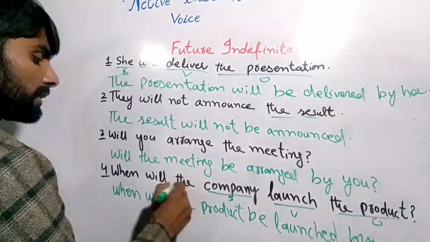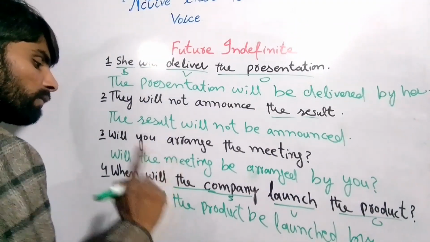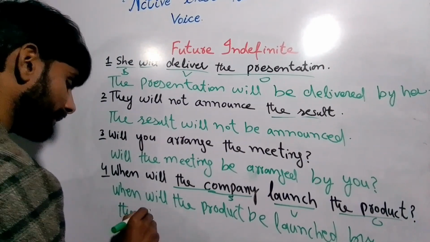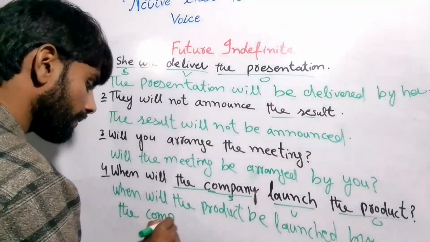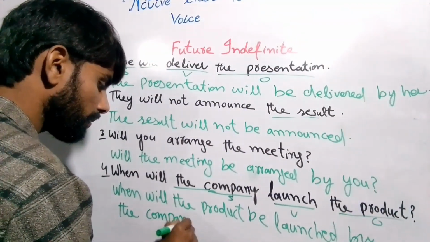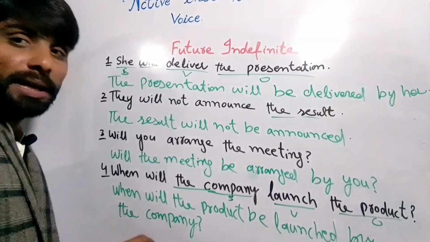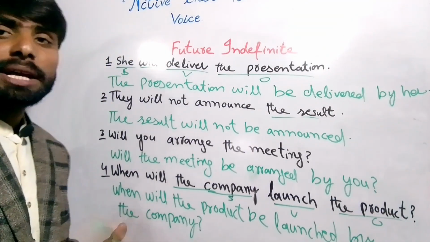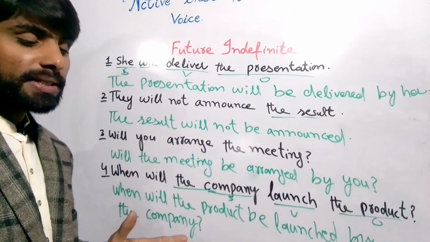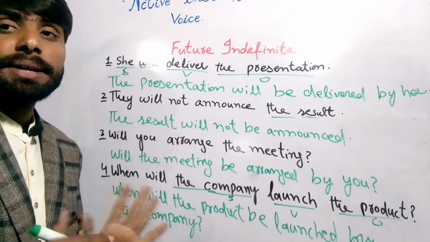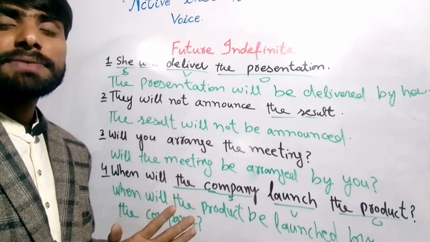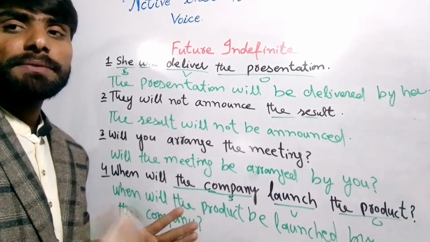right? Because the company, this is the article we will certainly write, right? The company. And at the end of that we'll write a question mark, right? So let's move on to the next tense, that is the last tense. That is future perfect, right? Because we don't have passive voice of the future continuous and future perfect continuous.